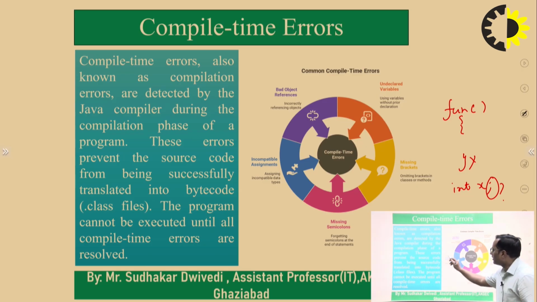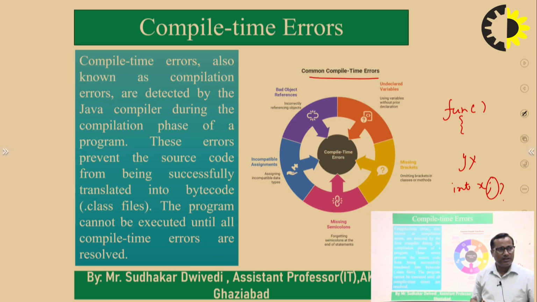If there are some incompatible assignments, if there are bad object references, all these types of situations may arise during the compile time. So until we have corrected all these types of errors, the program will not successfully compile. Compile time errors, also known as compilation errors, are detected by the Java compiler during the compilation phase of the programs.